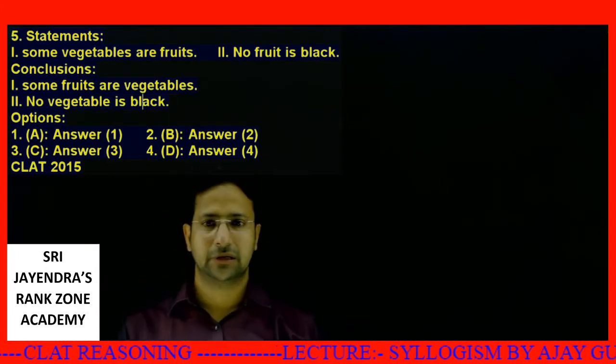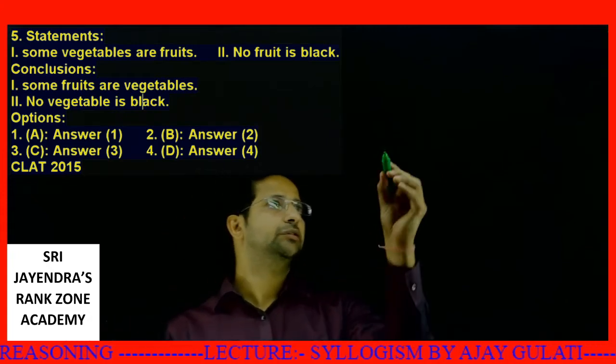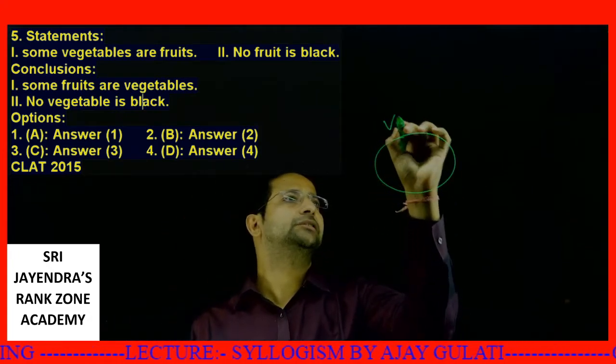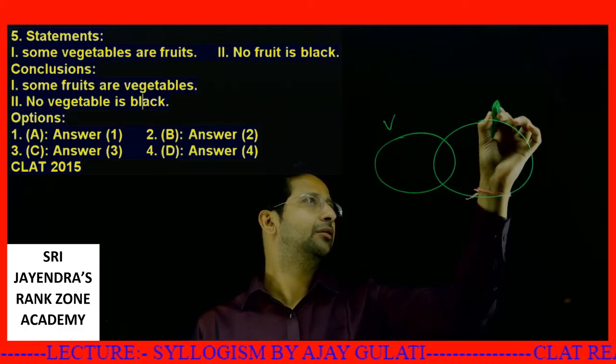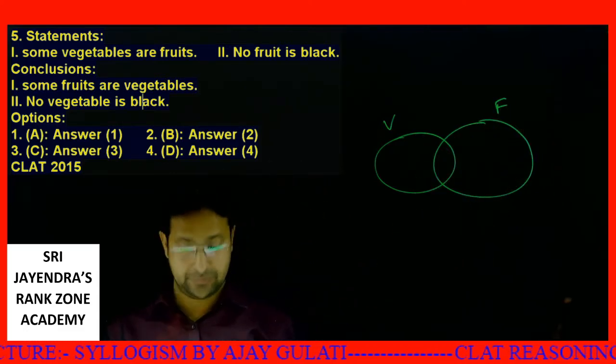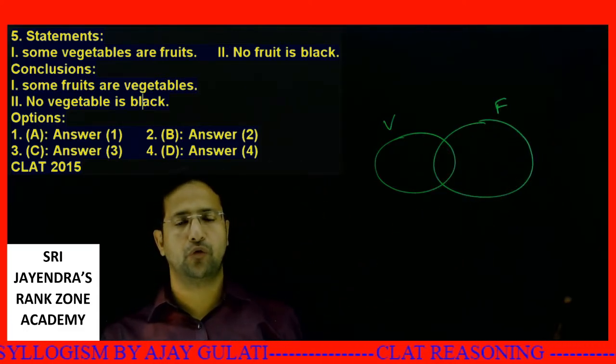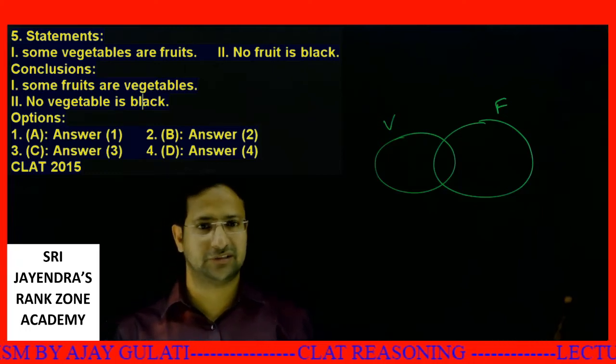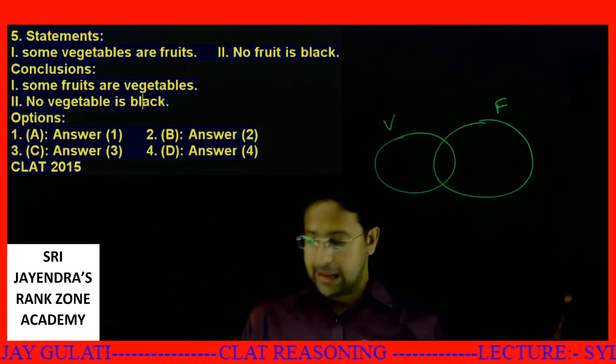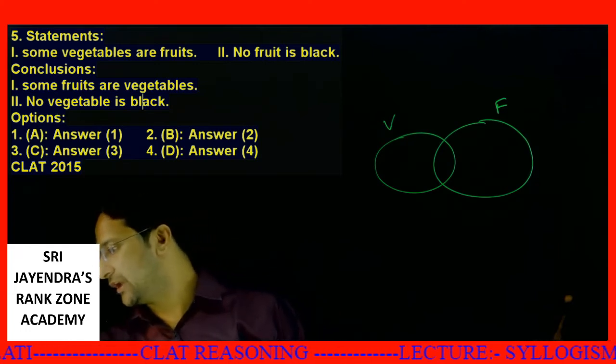Now we have some vegetables are fruits. Some vegetables are fruits. Done. Next, no fruit is black. Now this is the main thing, students. Now there'll be probable diagrams.